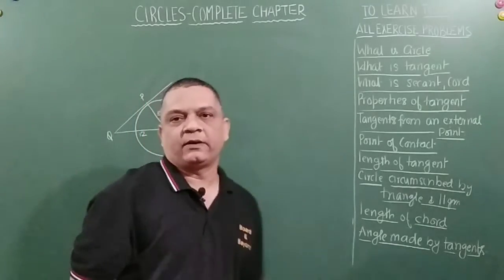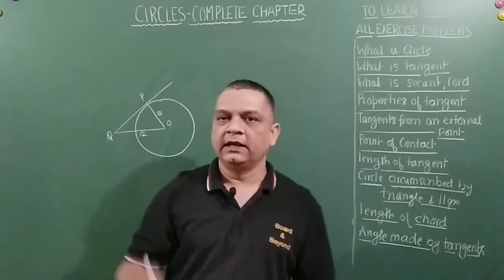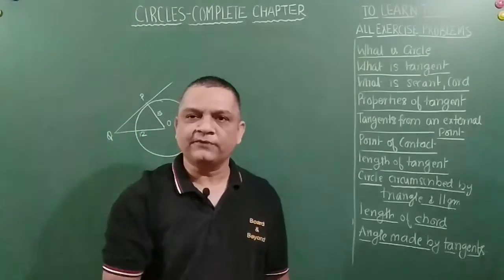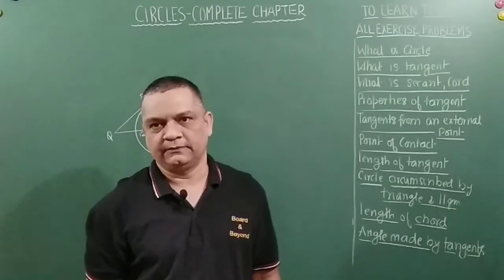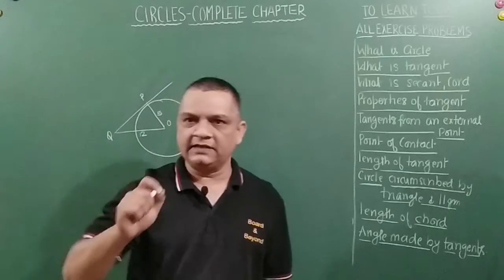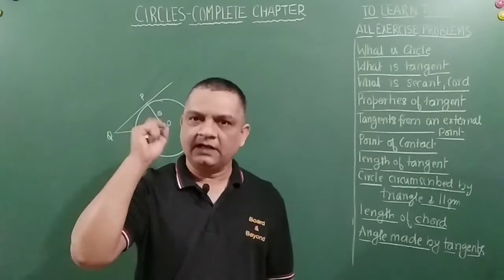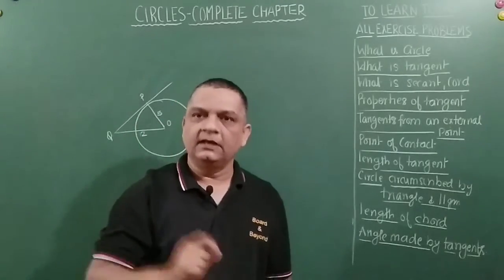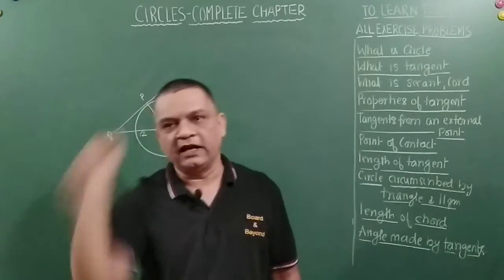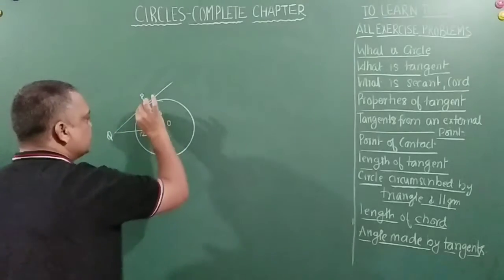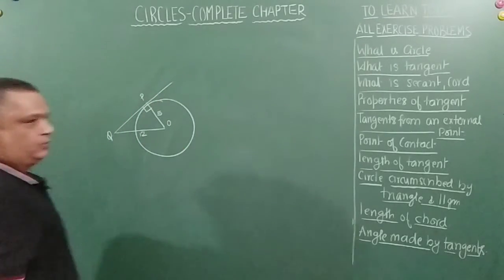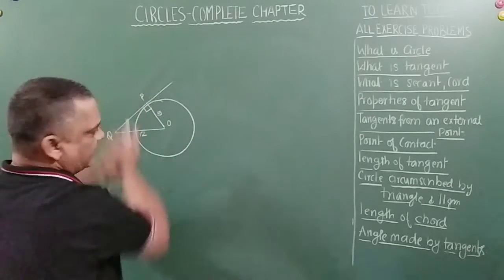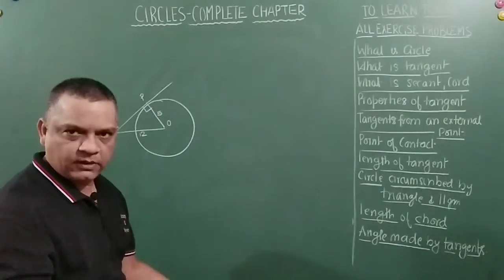So please remember a concept, friend. A tangent is always at 90 degrees to the line touching the point of contact and the center of circle. I repeat, a tangent subtends an angle of 90 degrees to the line which is touching the center of the circle and the point of contact. That means this will be 90 degrees. This is what I mean to say, right? So the moment this becomes 90 degrees, this becomes a right angle triangle, wherein I can apply Pythagoras theorem, right?